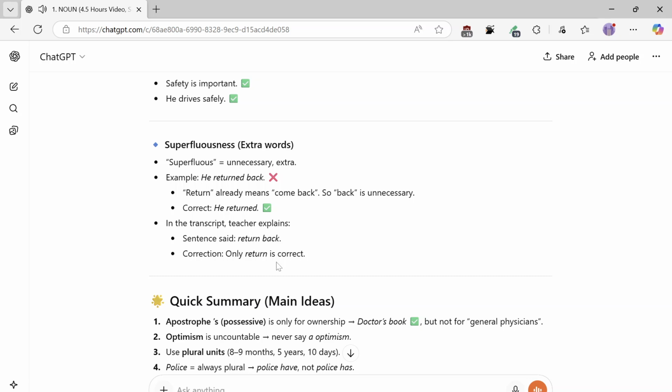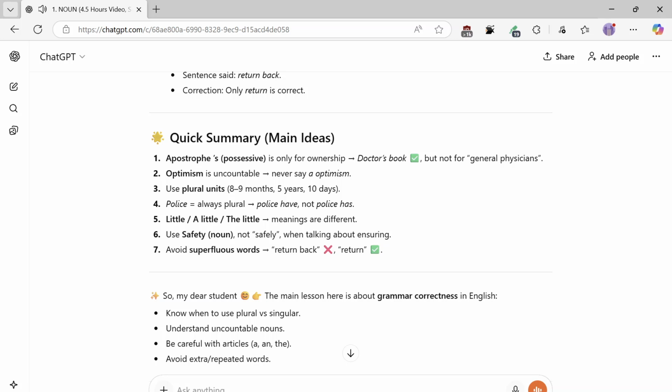A quick summary, main ideas. 1. Apostrophes, the possessive, are only for ownership, like doctor's book, but not for general physicians. 2. Optimism is uncountable, never say an optimism. 3. Use plural units: 8 to 9 months, 5 years, 10 days. 4. Police is always plural: police have, not police has. 5. Little, a little, the little have different meanings. 6. Use the noun safety, not safely, when talking about ensuring. 7. Avoid superfluous words: return back, just return.